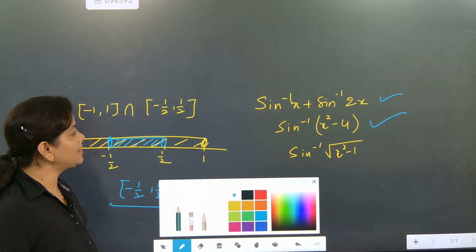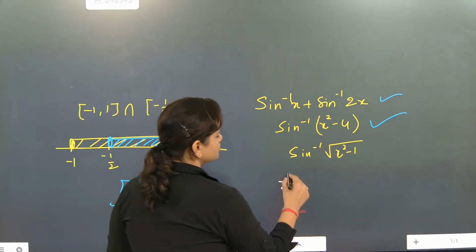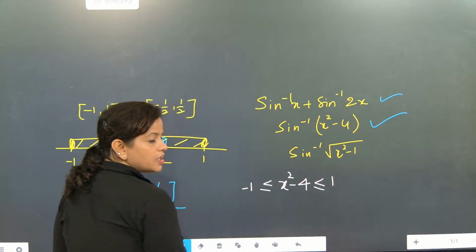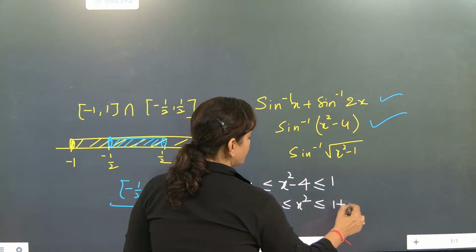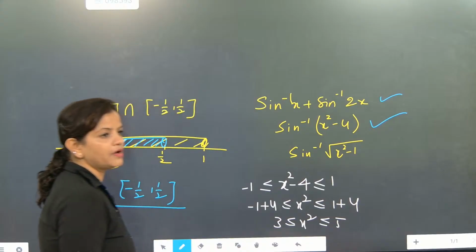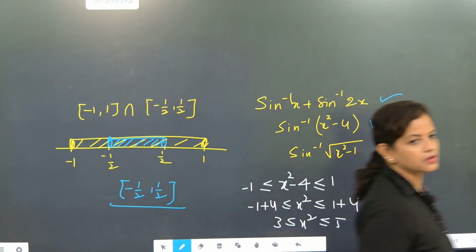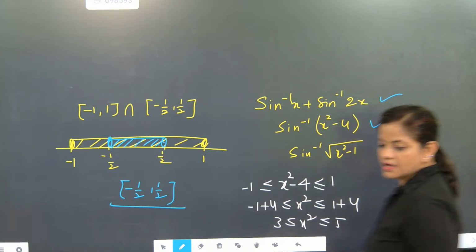Answer is coming as 3. x square minus 4 also lies between minus 1 to plus 1. Understood? Add 4 on both sides. So here it will become x square between 3 and 5. Now you have the entire region. No, for x square you have to find the value of x. You have to find the value of x. Here there are two regions, that is the mistake. In the last part itself you made a mistake.